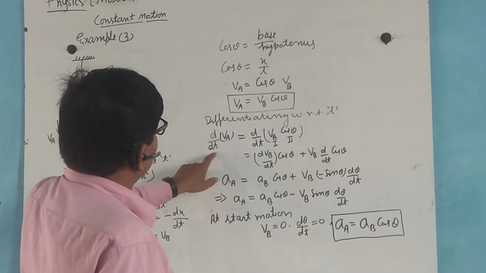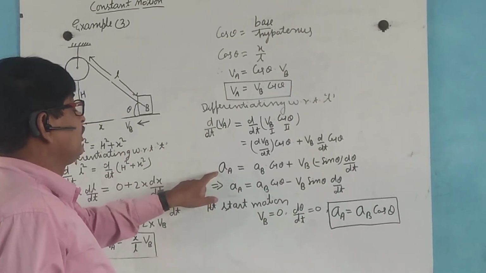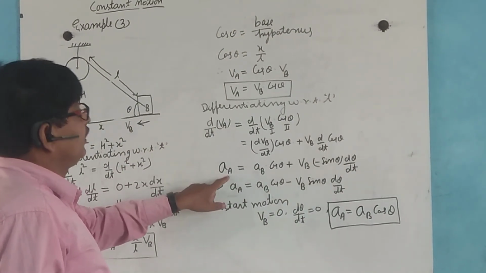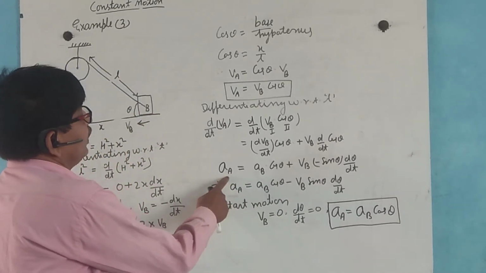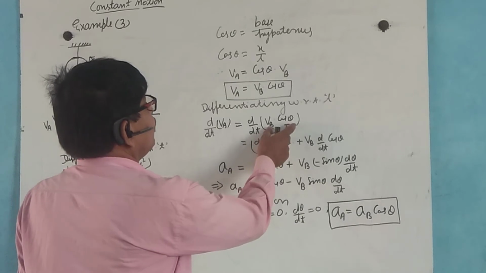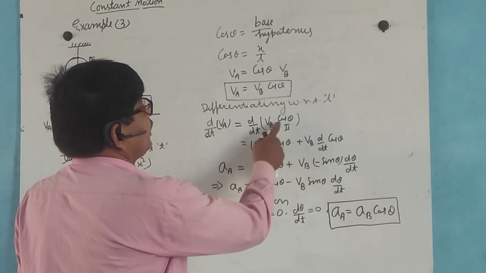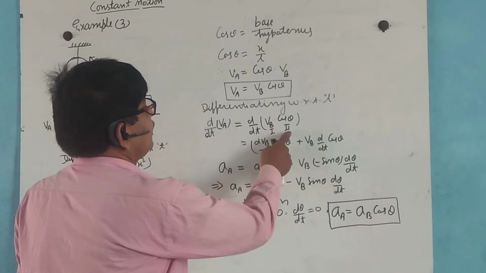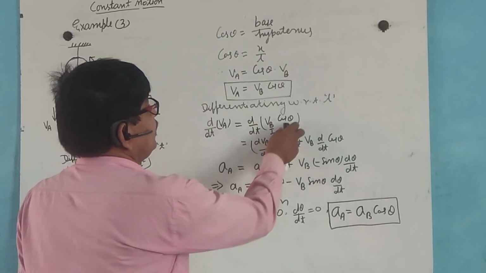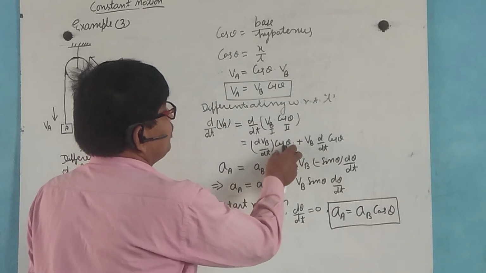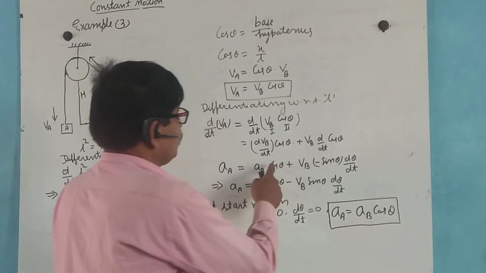Now differentiate it with respect to t, so that acceleration of block A is denoted by capital A, and we apply the product rule: first same, differentiation of second, plus second same, differentiation of first.